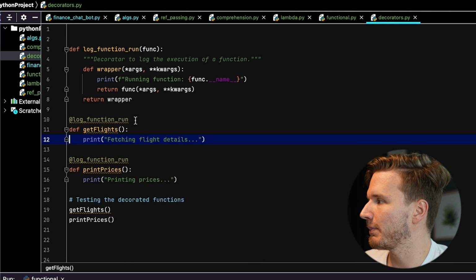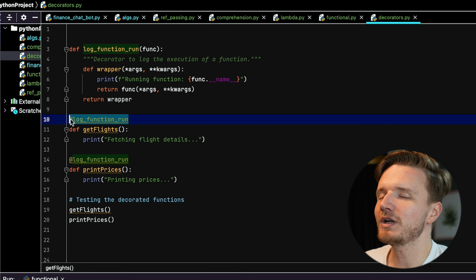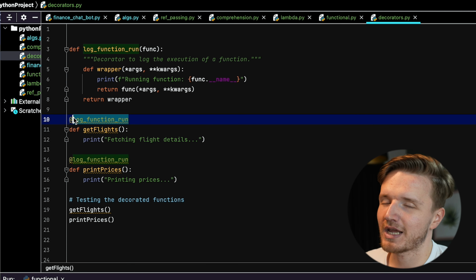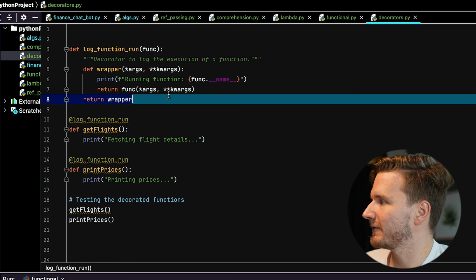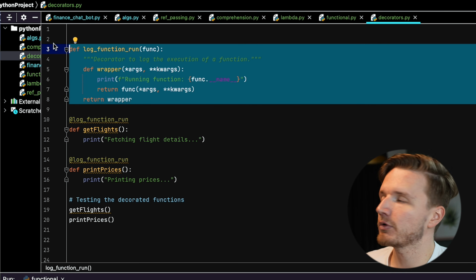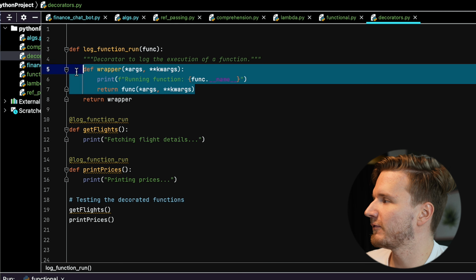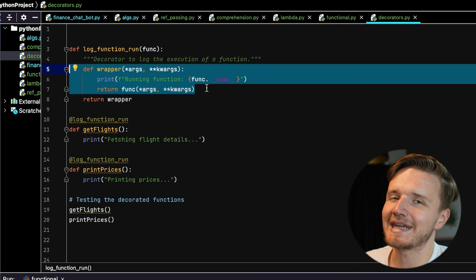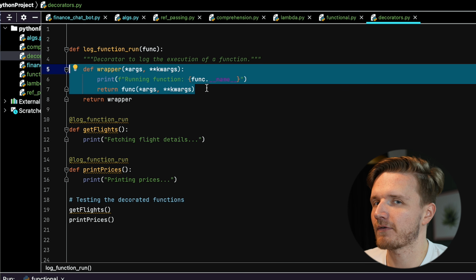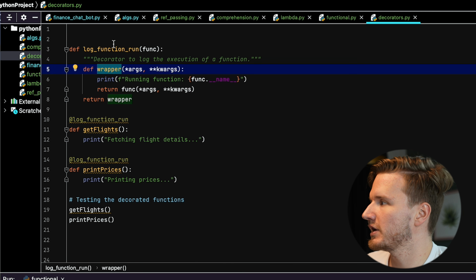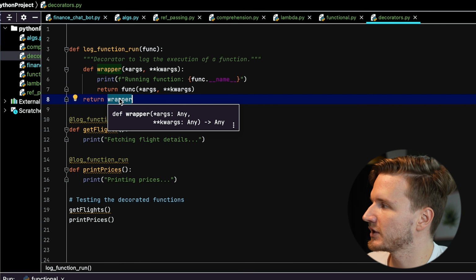So what we can do is apply something called a decorator, which has this really funny syntax of this @ and then the name of the decorator. We define a function which is going to be a decorator function, and inside of it we do a bit of a weird thing. We define what's called a wrapper function inside of it, an inner function, a function defined inside of a function. It simply returns this wrapper.